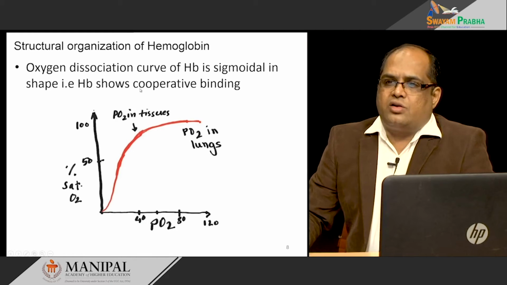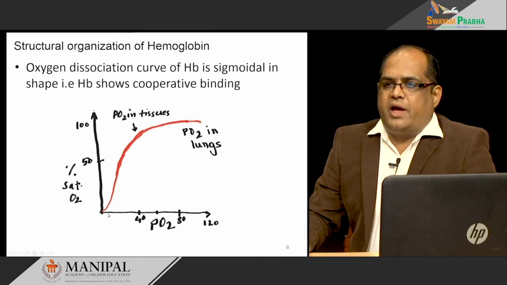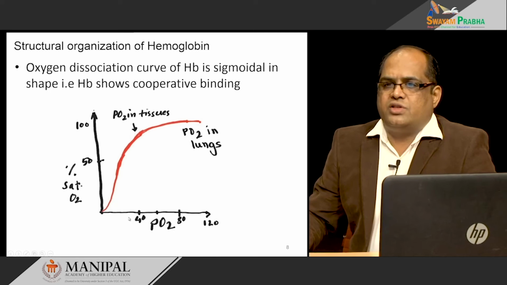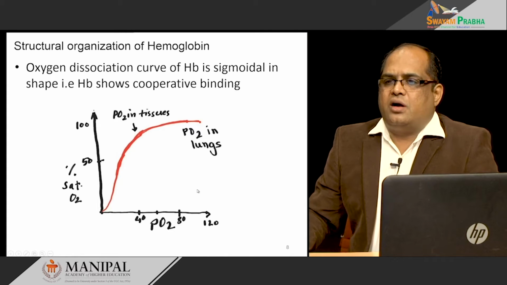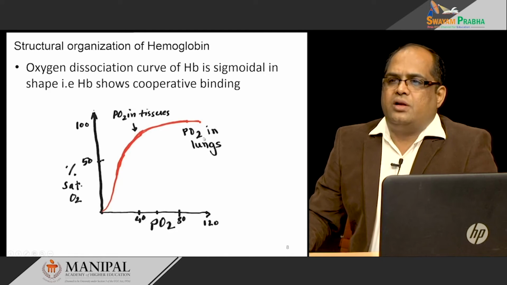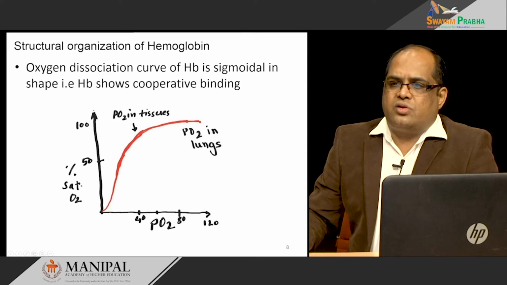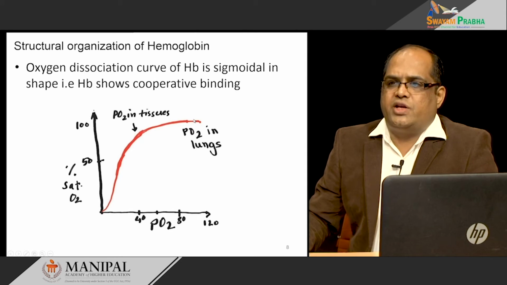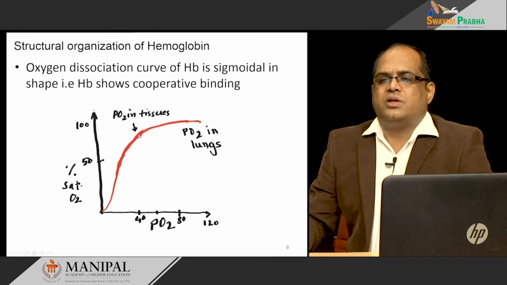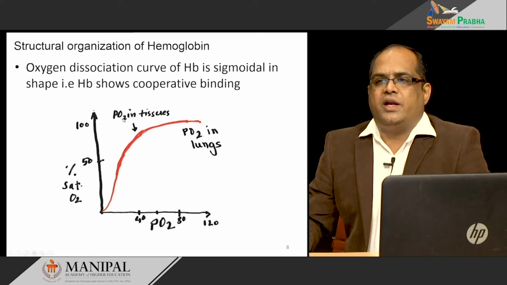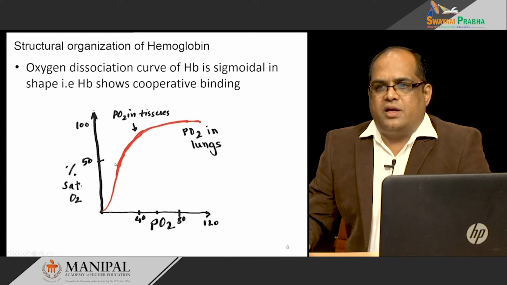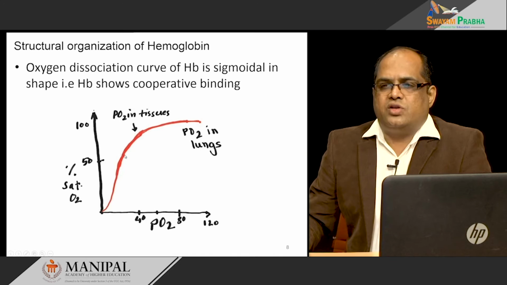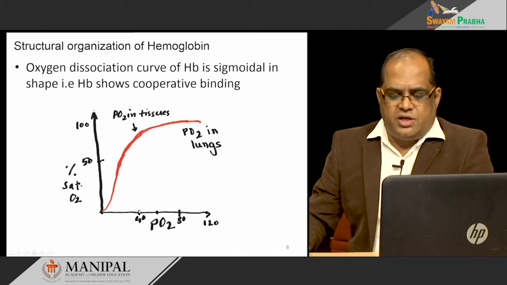When you look at the oxygen dissociation curve, on the x axis is the partial pressure of oxygen, and on the y axis is the percent saturation of oxygen. At the high PO2 level in the lungs, almost all hemoglobin is 100% saturated. When the PO2 drops in the tissues to around 40, it releases the oxygen to the tissues. So it is bound completely in the lungs, and then given back to the tissues as the partial pressure of oxygen decreases.